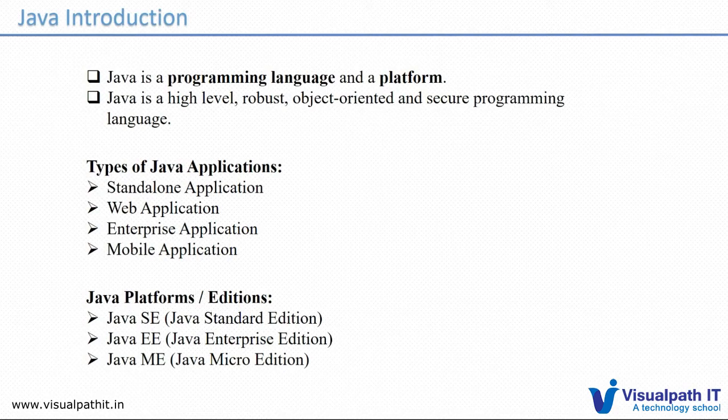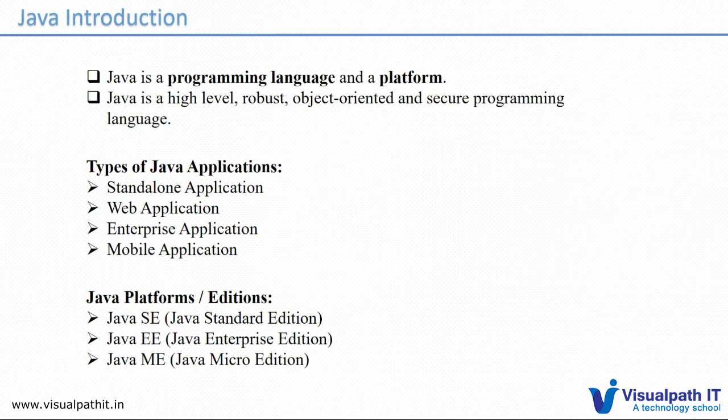So we can go to the next, and it is about the types of Java applications. What are the different types of Java applications we can develop? Each programming language has some capability for developing applications. Suppose you take C or C++, we can develop only standalone applications. It is not possible to develop web-based applications.